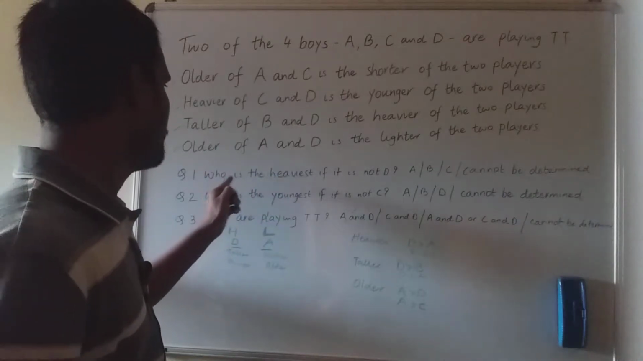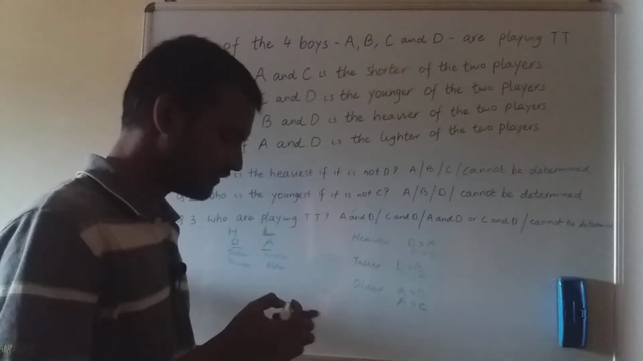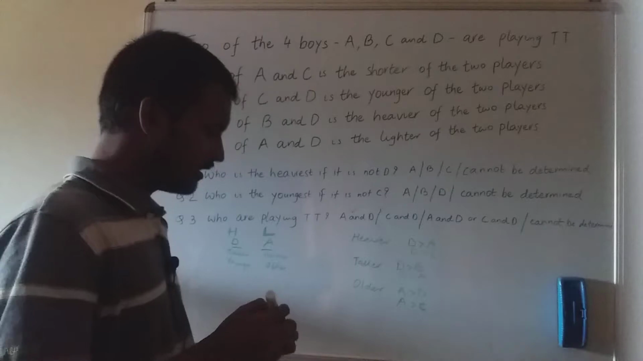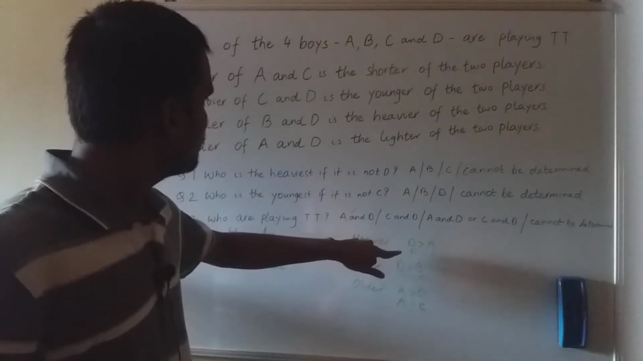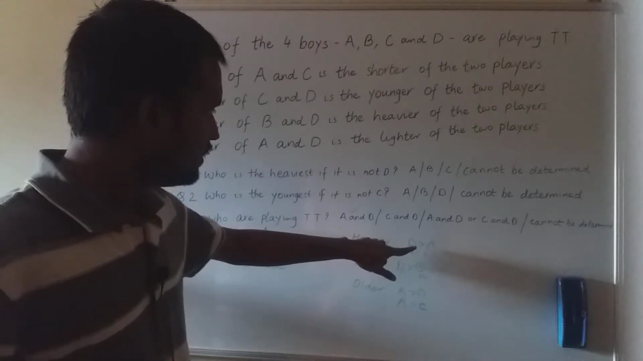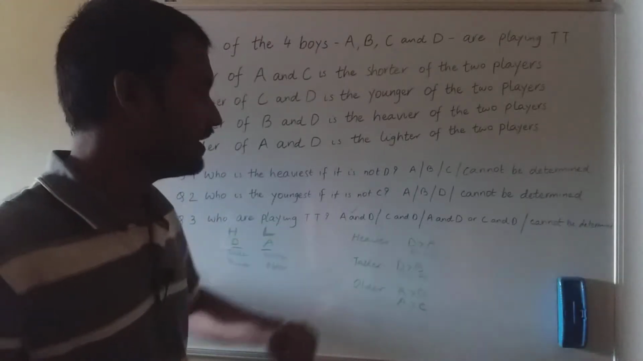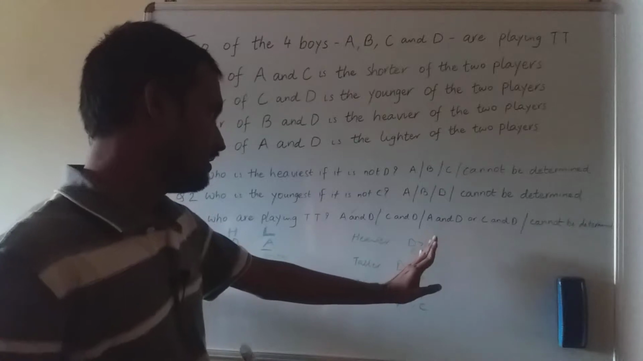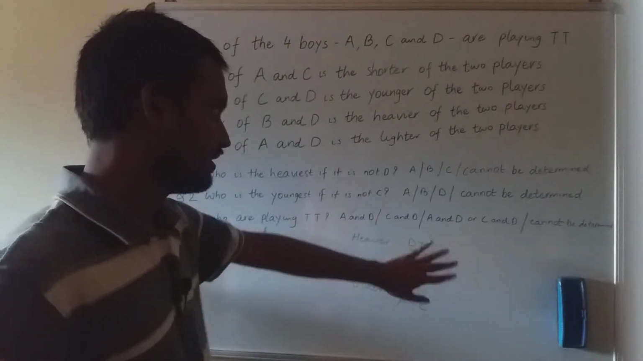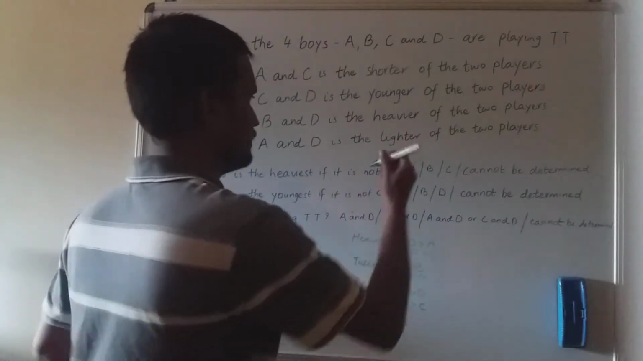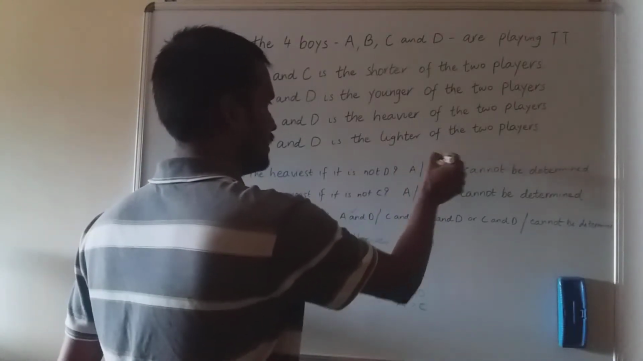Then these two questions. Okay, who is the heaviest if it is not D? Look at the heavier list. D is heavier than A, D is heavier than C. So obviously A and C can't be the heaviest.